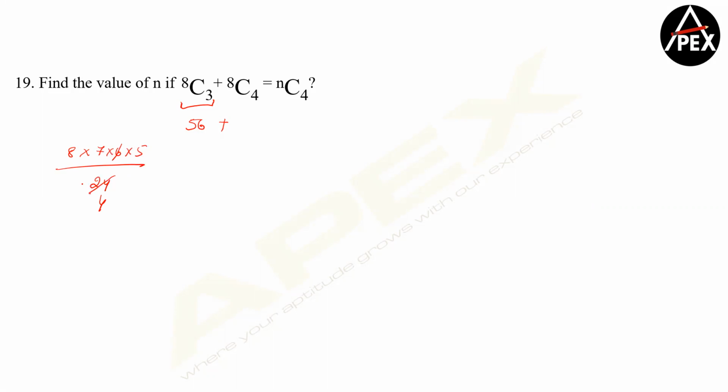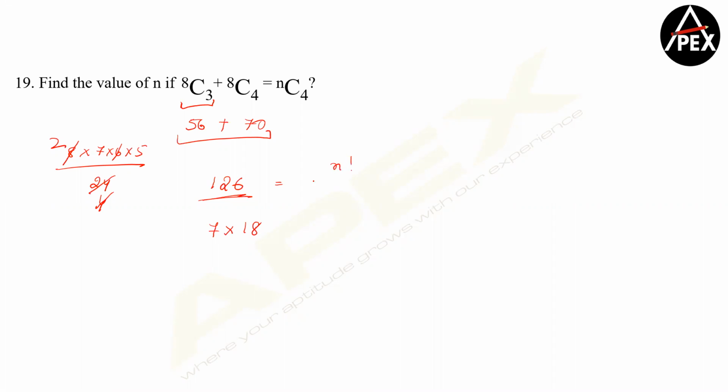So 6 1s are 6, 4 1s are 4, 2 2s are 4. So what do you have? 35 into 2 is 70. So this total becomes 126. Right. So if you remember, 126 can be 7 into 18. Okay. Now this gives me nC4.